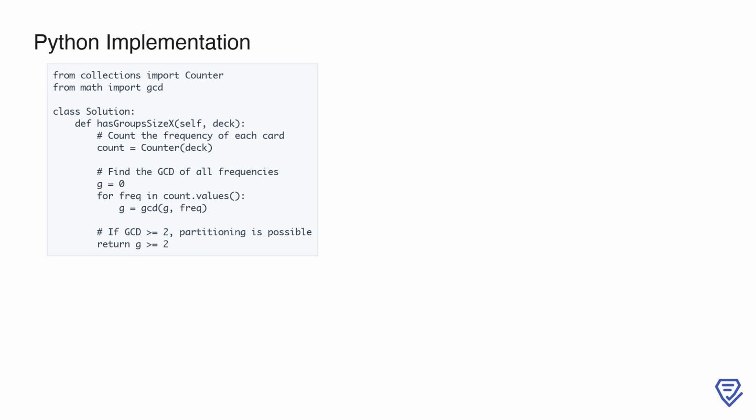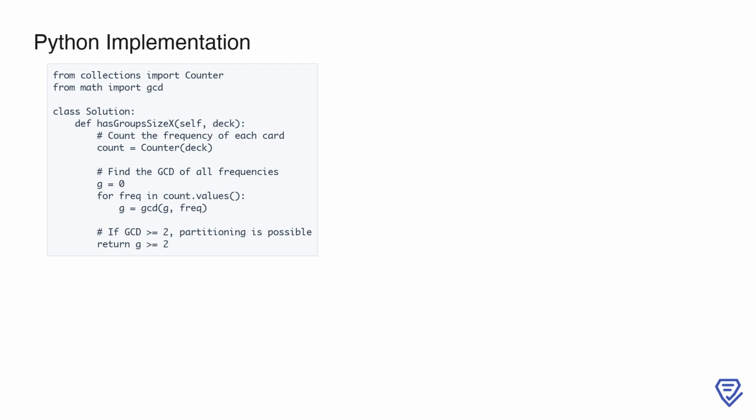Explanation of the code. 1. Imports. The Counter from collections is used to count the frequency of each unique card in the deck. The gcd function from the math module helps compute the greatest common divisor of the frequencies. 2. Counting frequencies. Counter(deck) creates a dictionary-like object where the keys are the unique cards, and the values are their frequencies in the deck.